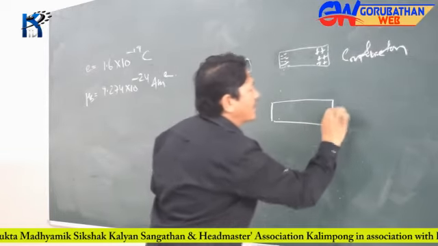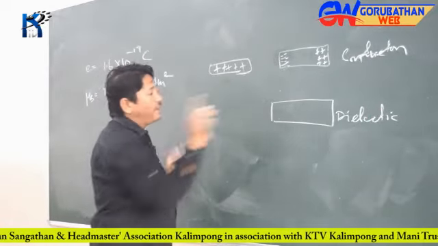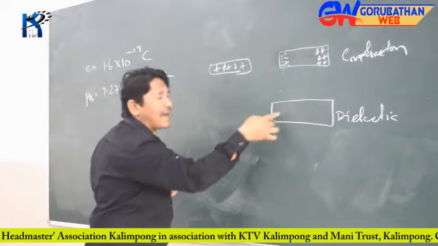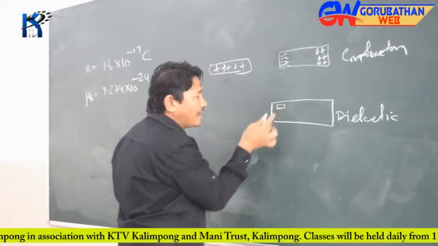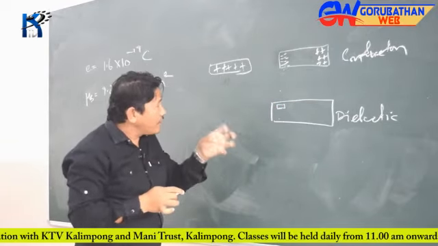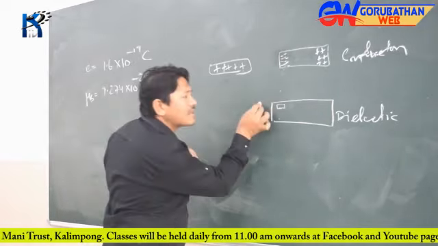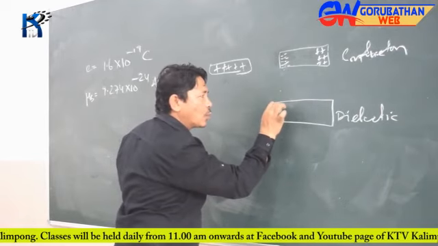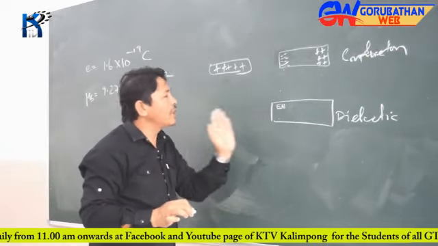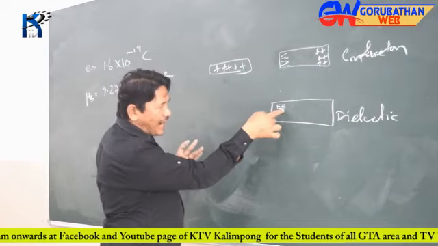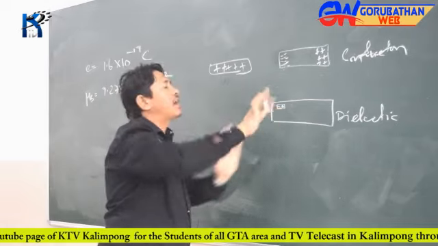Let's see, this is a dielectric now. In a dielectric, we don't have free electrons, so electrons cannot migrate here. But what happens is that the positive charge will attract the negative charges in these atoms slightly towards this side, and the slight positive charge will be left on the other side because it will be pushed, repelled. So the negative charge of the atom will be oriented in this fashion, whereas the positive charge will be oriented the other way around.